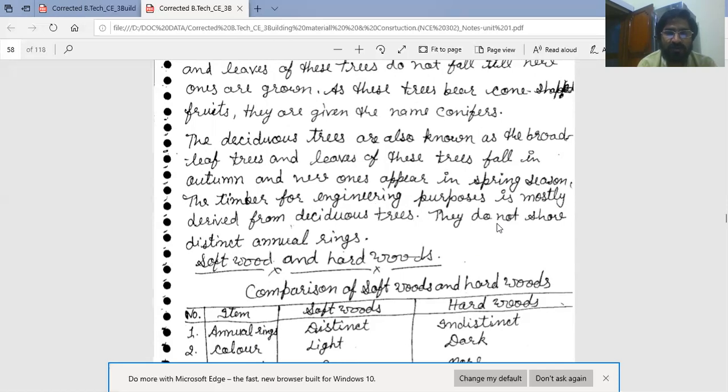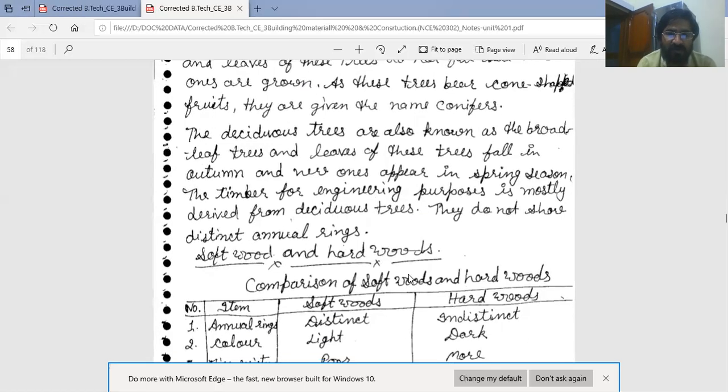They do not show distinct annual rings. Coniferous trees show distinct annual rings. And there are two types of wood: softwood and hardwood. Softwood is obtained from conifer trees and hardwood from deciduous trees.